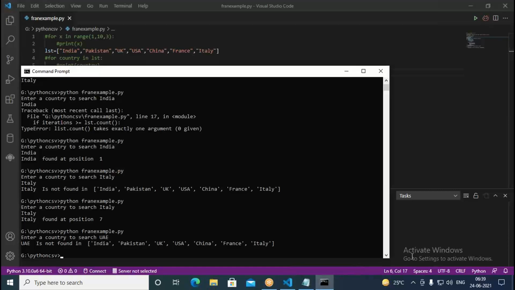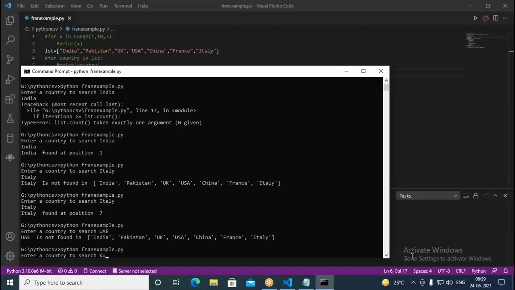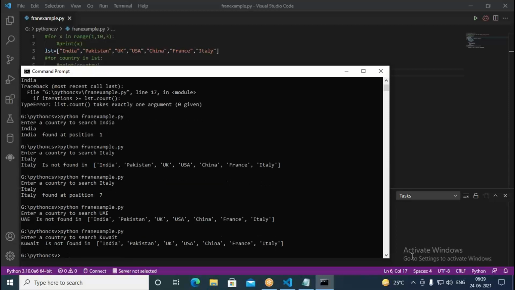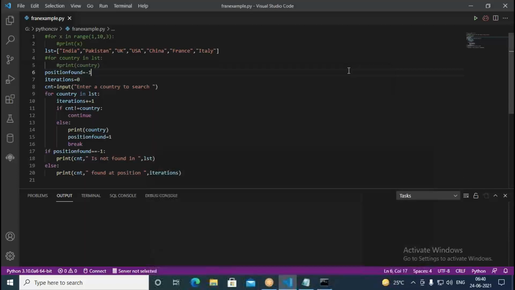I'll show that. I have entered here just now, enter a country to search: UAE. UAE is not part of this list: India, Pakistan, UK, USA, China, France, and Italy. So what is it printing there? UAE is not found in this list. Once again, see this. This time I enter Kuwait. With this, what happens here? Kuwait is not found in the list: India, Pakistan, UK, USA, China, France, and Italy. So this way here we use the break, continue, and the for loop.